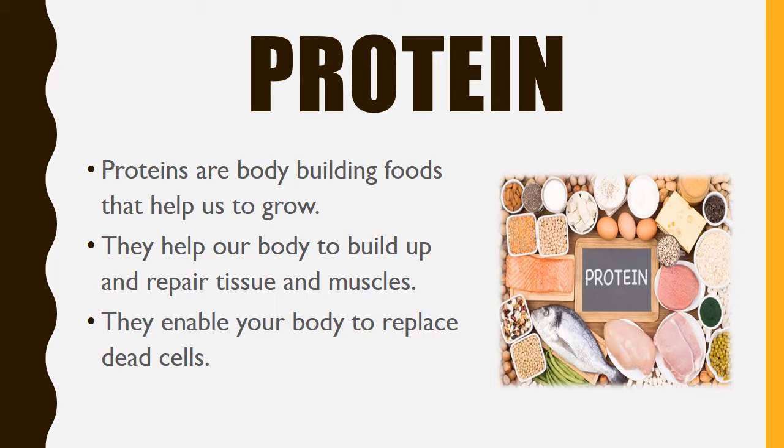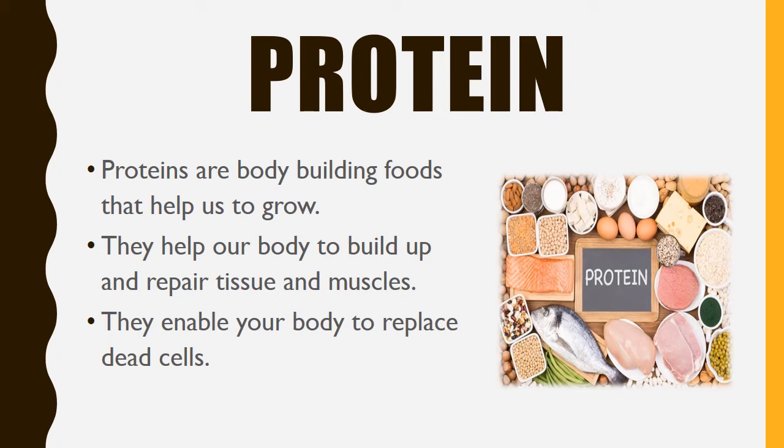Whenever there is an injury, the doctor suggests that you should take protein rich foods like soups, like chicken. You should eat foods that are high in protein. That is because when proteins go into our body, they start working on the dead cells and help to replace them with new cells. In this way, they help in muscle building.